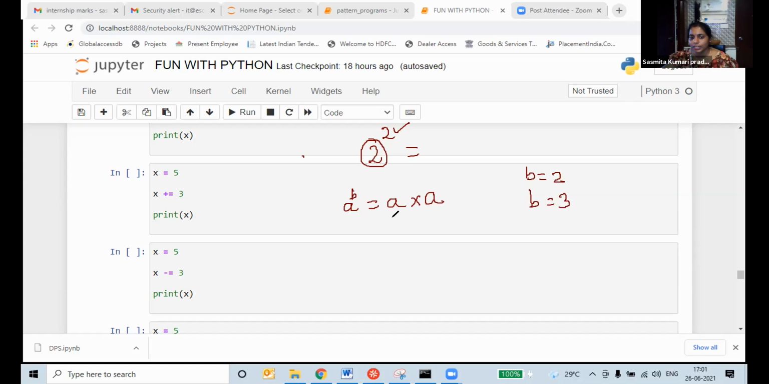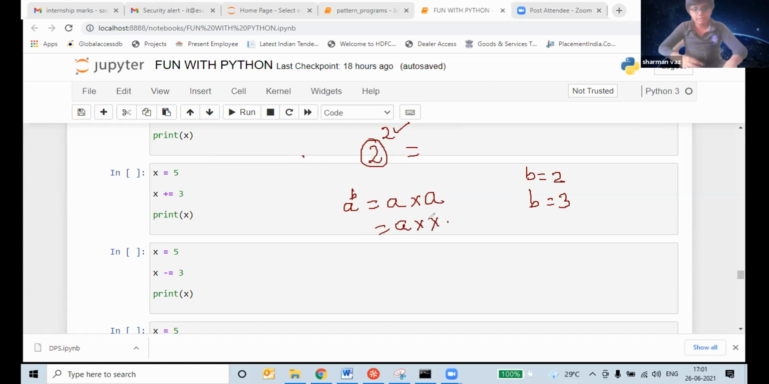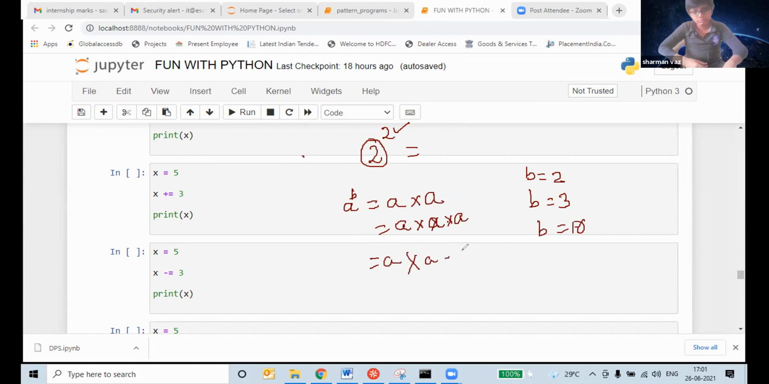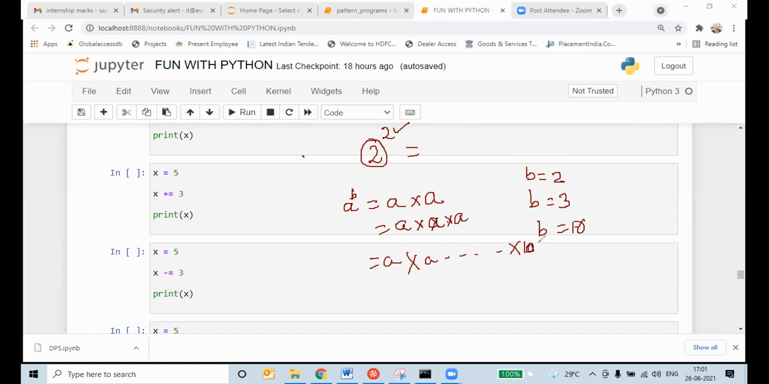If B is equal to 3, what is the output we will get? A multiplied by A multiplied by A. If B is equal to 10, how many times will I multiply? 10 times. A multiplied 10 times.